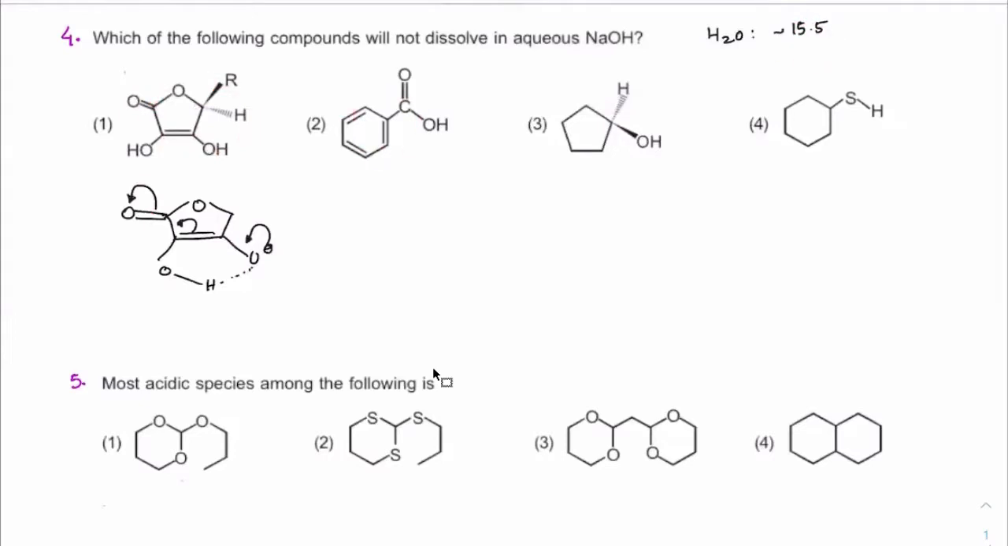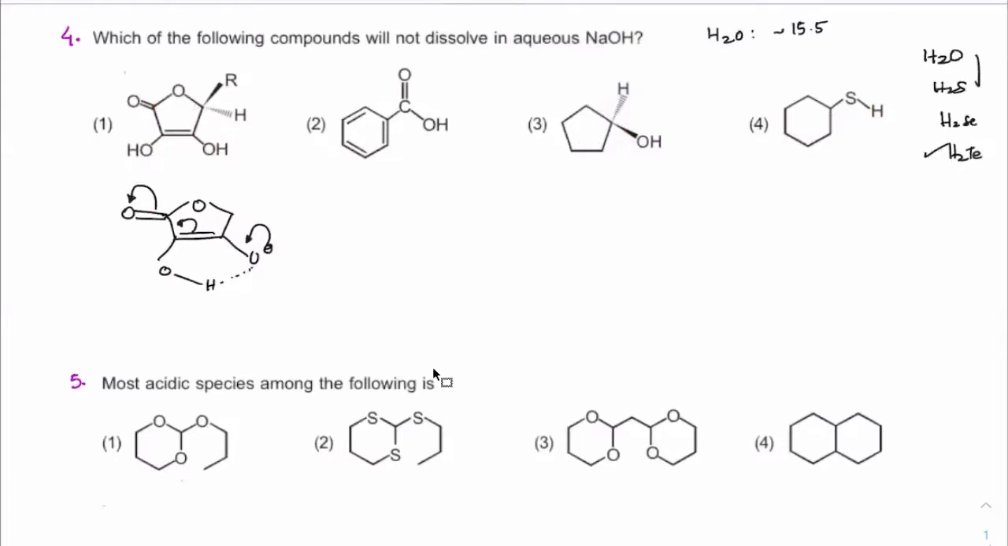Benzoic acid will anyway have more acidic nature, so that will be more soluble. Got it? Between these two, if you compare here, this is a secondary alcohol, while this is an SH. Remember how the acidic character varies down the group: H2O, H2S, H2Se, H2Te. Which is more acidic? H2Te is more acidic.